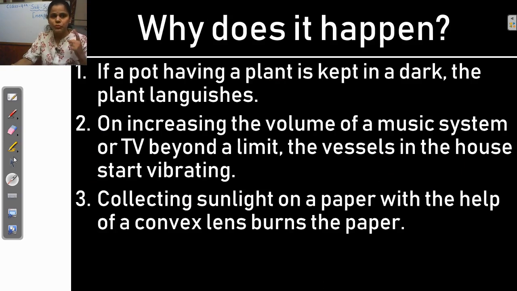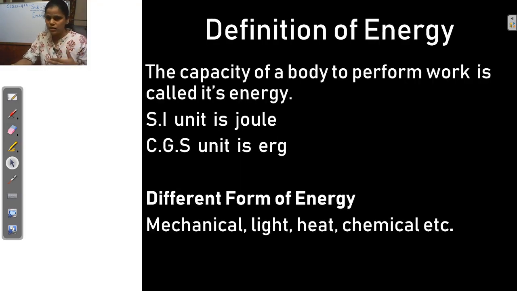So first of all, let's see what is energy, what is the definition of energy and the forms of energy. The capacity of a body to perform work is called its energy. Energy means the capacity of the body to perform.